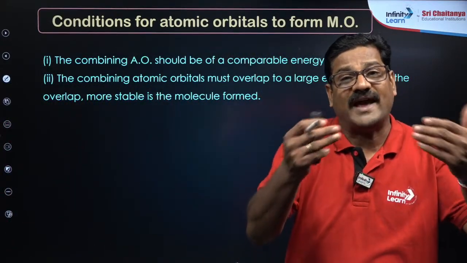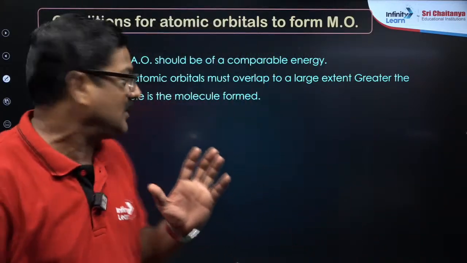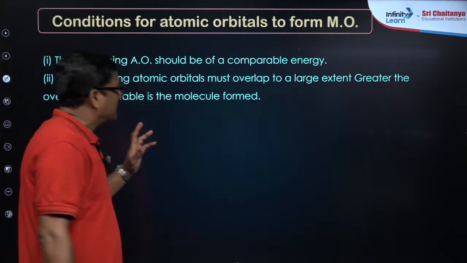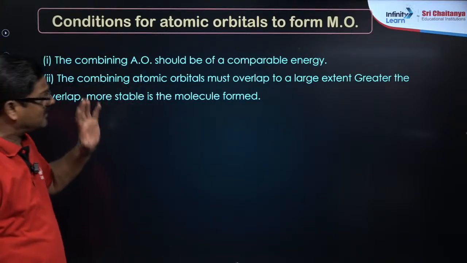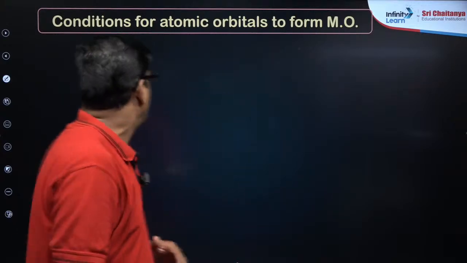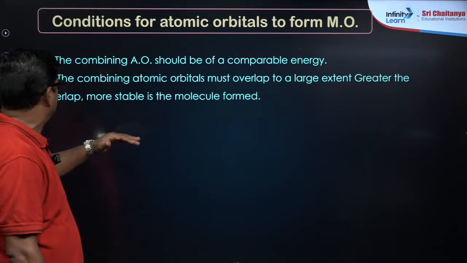So the more the extent of overlapping, the stronger is the bond. That is very important. The stability of the bond is due to the extent of overlapping. And the combining atomic orbitals should have comparable energy.